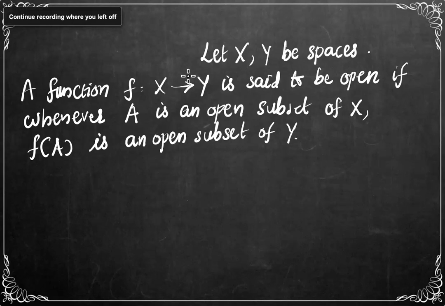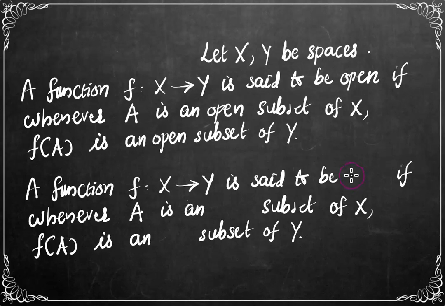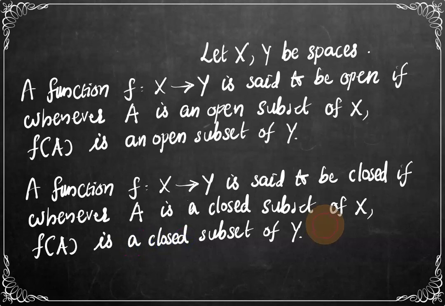Similarly, we can define closed functions also. We just need to replace the word open by closed to write the definition. That is, we can say that a function from x to y is said to be closed if whenever A is a closed subset of x, its image f of A is a closed subset of y. Thus, we have defined both open functions and closed functions in topological spaces.